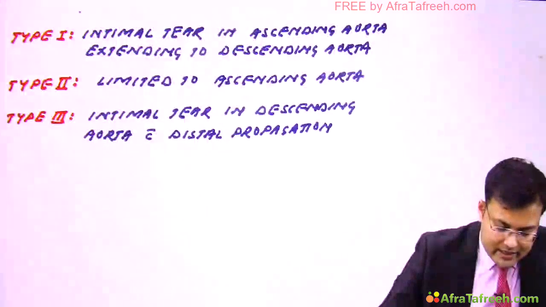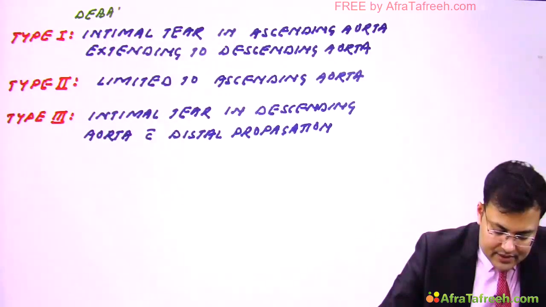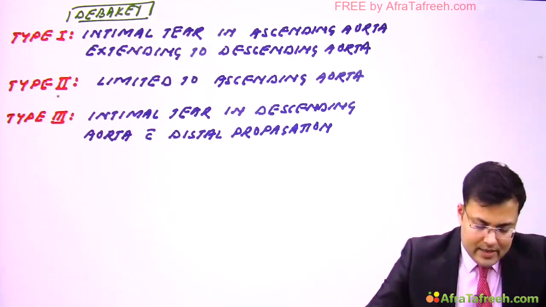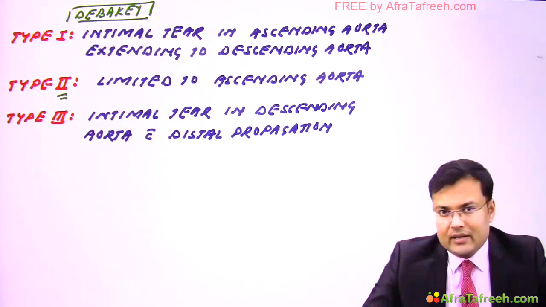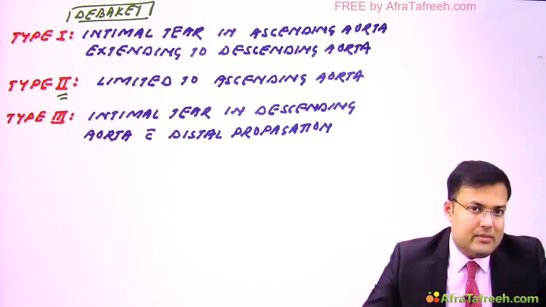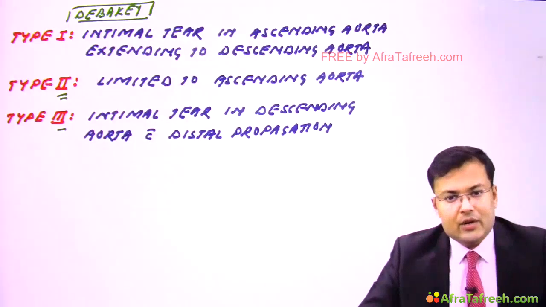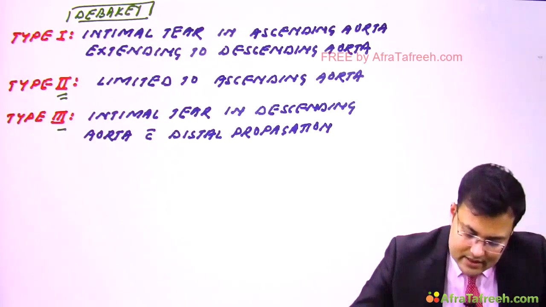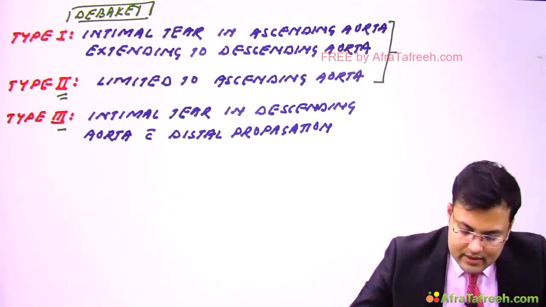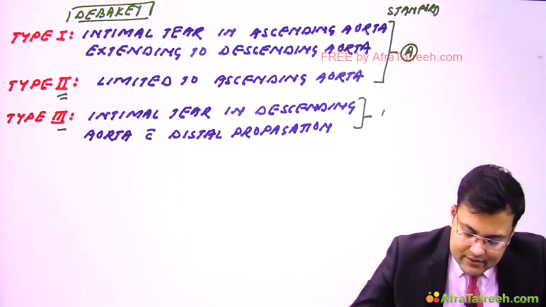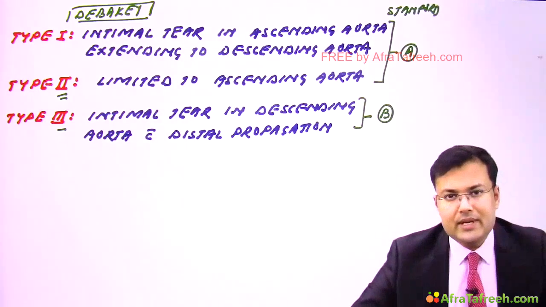So let's revise quickly the DeBakey classification first. Type 1: intimal tear in the ascending aorta extending to the descending aorta. Type 2: intimal tear in the ascending aorta and the dissection is limited to the ascending aorta. Type 3: intimal tear in the descending aorta with distal propagation. Stanford type 1 and type 2 are included in Stanford type A, and type 3 is Stanford type B. A is proximal, B is distal.